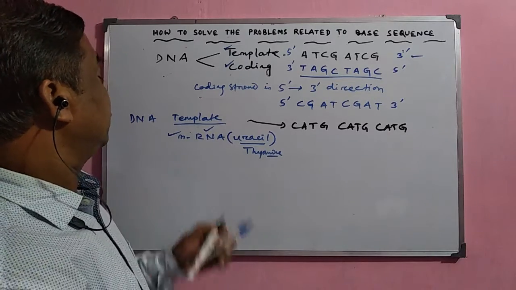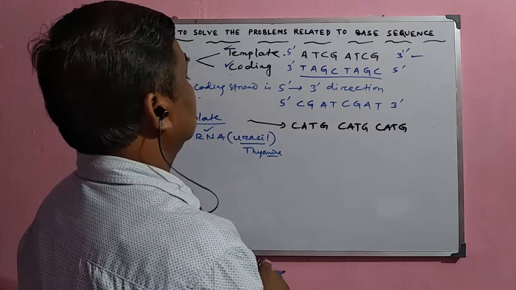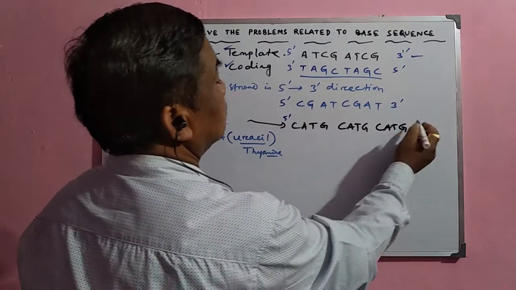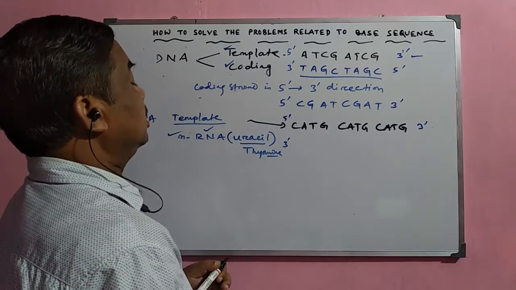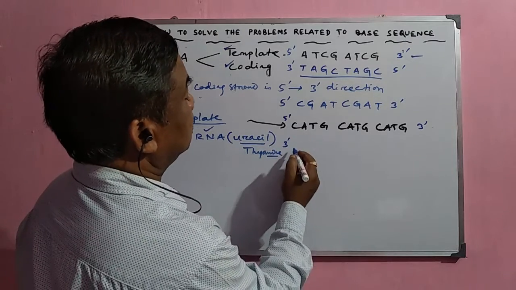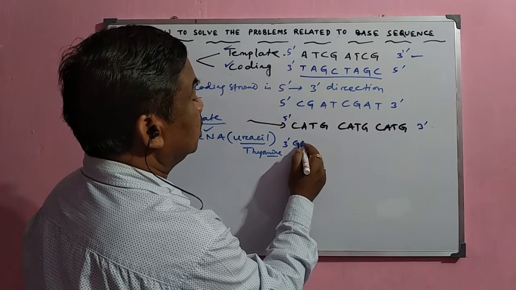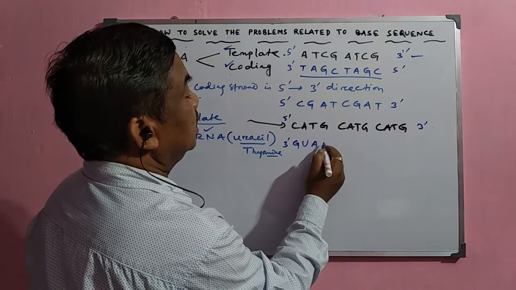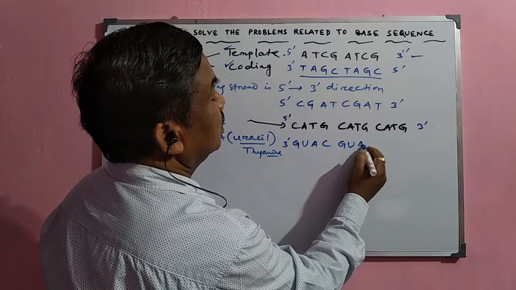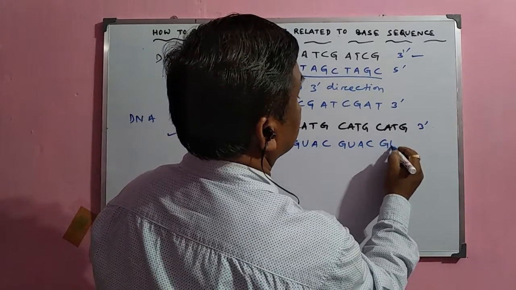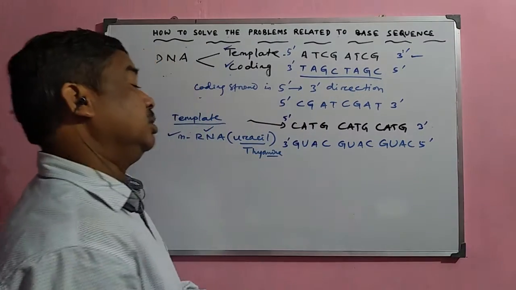Now, what will be the base sequence of the mRNA? Suppose it is from the 5' to 3' end. Now here the mRNA will start from the 3' end. But here, in case of C, the complementary will be G, in case of A, not T but U, and then it is A, then C, then G, U, then A, C, then G, U, A, C. So this will be the sequence of the mRNA.